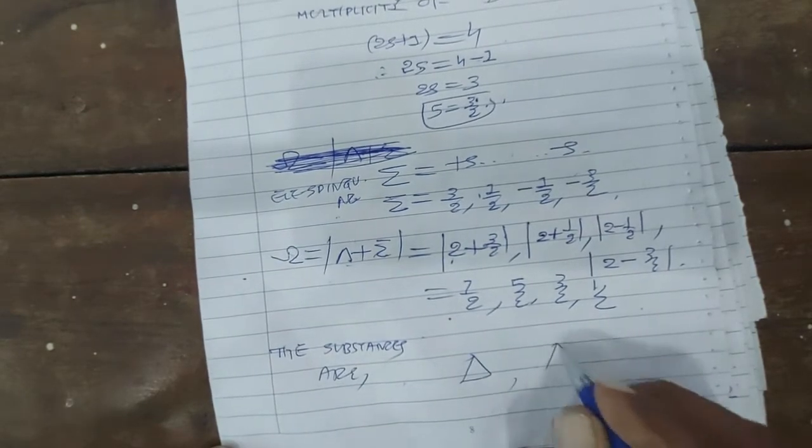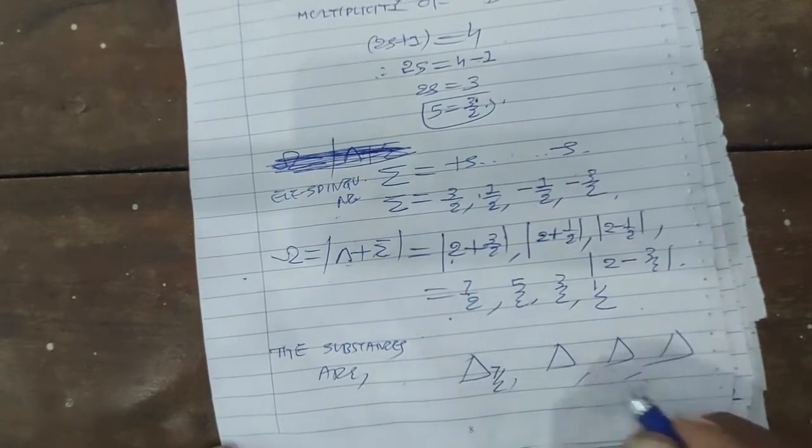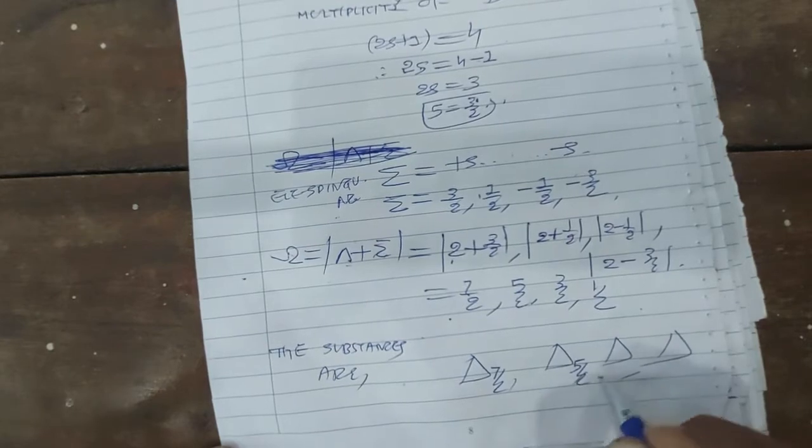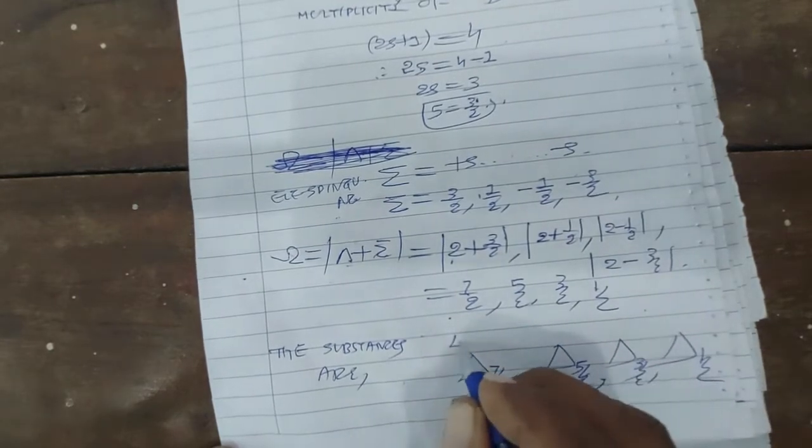So we have 4 substates for delta. The first value of omega is 7 by 2, the second value of omega is 5 by 2, the third value is 3 by 2, and the last value is 1 by 2, and multiplicity is 4.